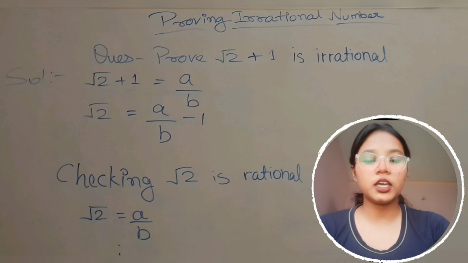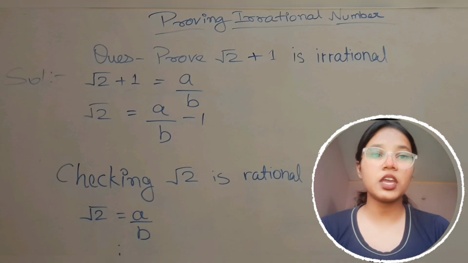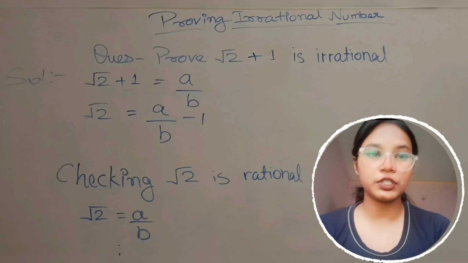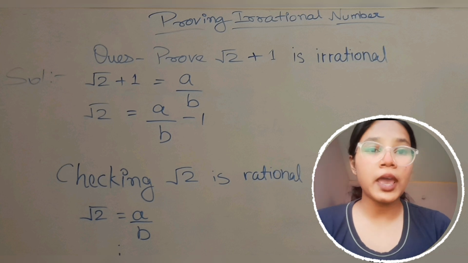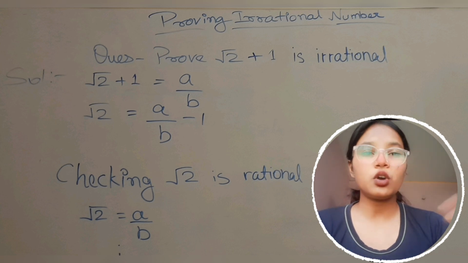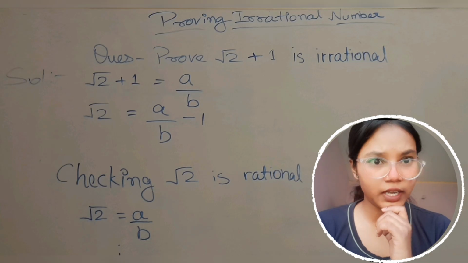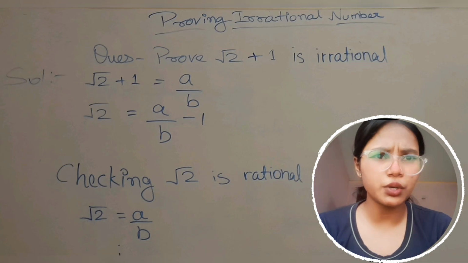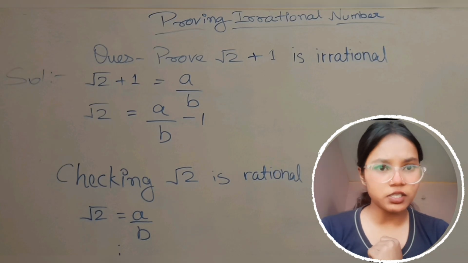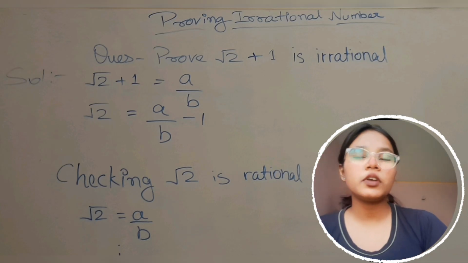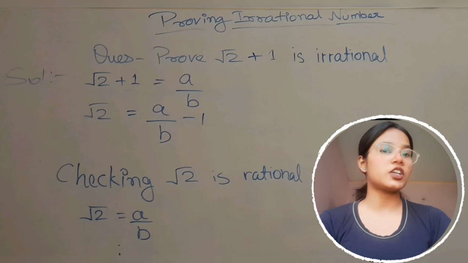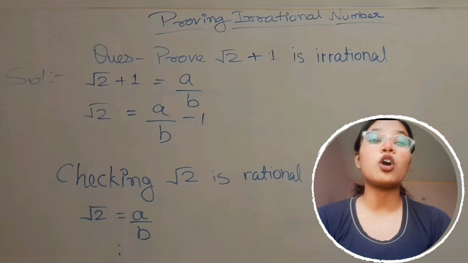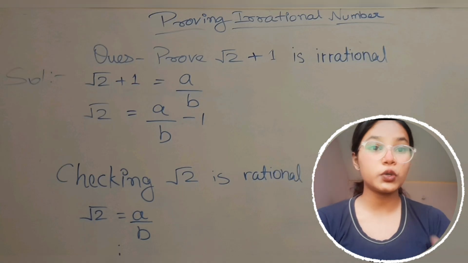Then at the end, when we solve the question, we see that a upon b is equals to 2m plus 2n. Okay, so in the starting we have said that a upon b is a rational number and there should be no common factor between them, but here there is a common factor. So this contradiction is because of the wrong assumption, which is that under root 2 is a rational number.